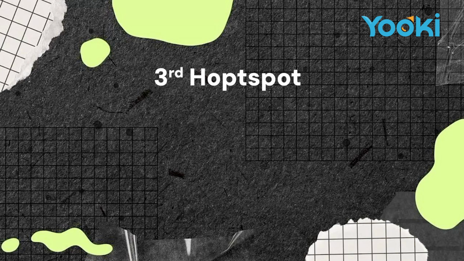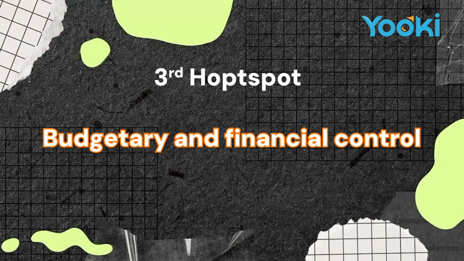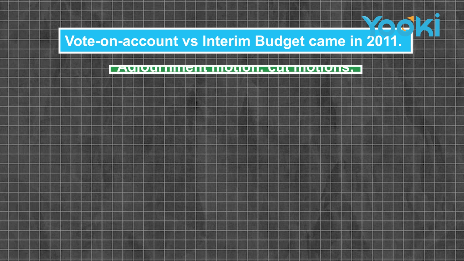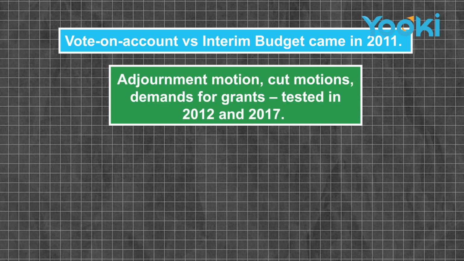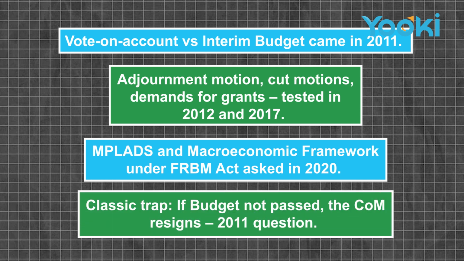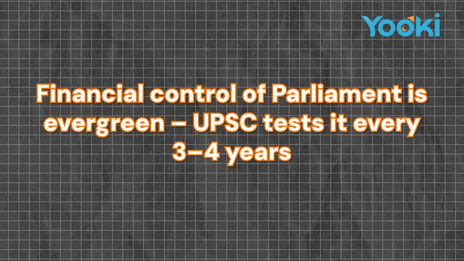The third hotspot is with respect to budgetary and financial control. Vote on account versus interim budget came in 2011. Adjournment motion, cut motion, demand for grants tested in 2012 and 2017. MPLADS and macroeconomic framework under FRBM asked in 2020. The classic trap here is, if budget not passed, the COM resigns. The 2011 question. So the financial control of Parliament is evergreen. UPSC tests it every 3 to 4 years.